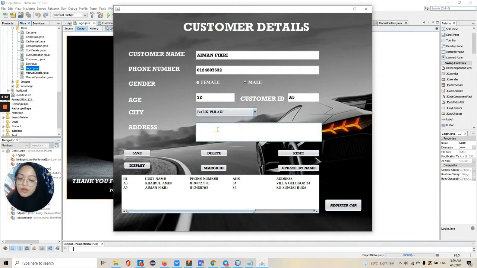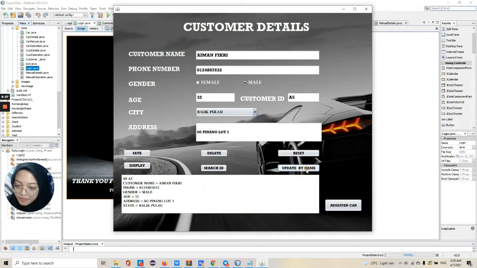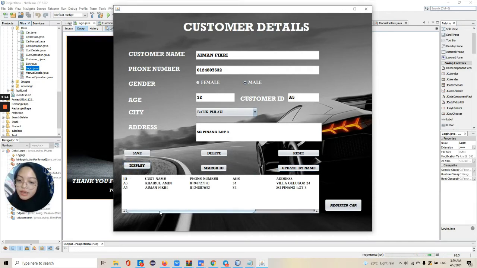Balik Pulau, right? So I want to change the address to Sungai Pinang, lot 3. I will update by name and then display the output that I input, and the address will change.